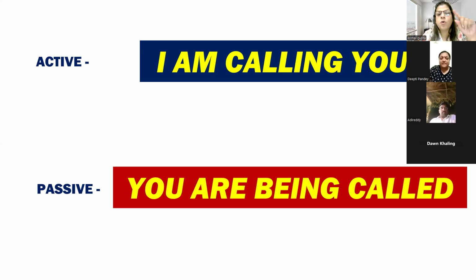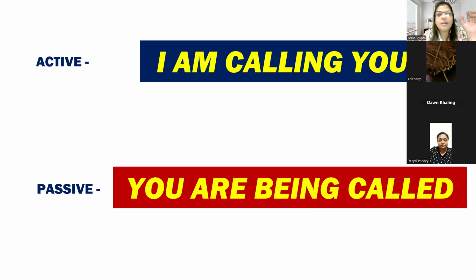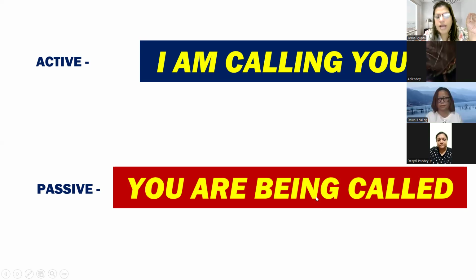Very nice, very nice. See, it will start with "you". You have to start this sentence with "you". Now, with "you", what supporting verb comes: is, am, or are? You have to use "are", because with "you" always "are" comes. Now, this is a continuous tense, so that's why you have to put one extra verb that is called "being". As we already discussed, if it is a continuous tense, whether it is present continuous, past continuous, future continuous, present perfect continuous, or future perfect continuous, you have to put one extra verb, "being". Okay, and then you have to use the V3 form.